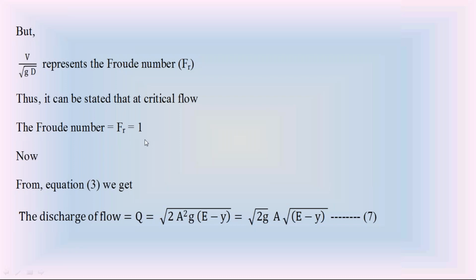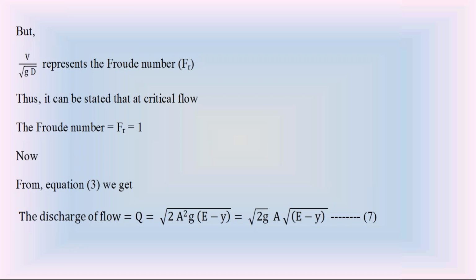The minimum specific energy water flow is called the critical water flow. So from this we can observe, at critical water flow, the Froude number equals 1. That means when the Froude number of water flow in the open channel is 1, then we can call that water flow the critical water flow, at critical depth and at critical velocity with minimum specific energy.